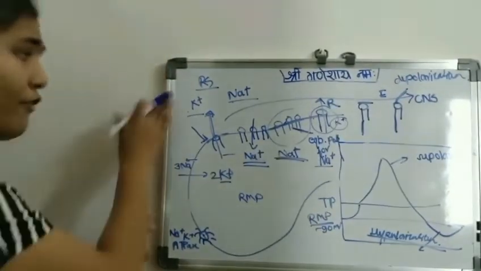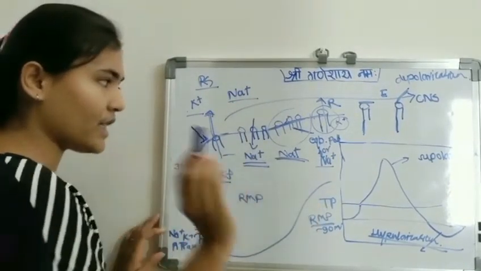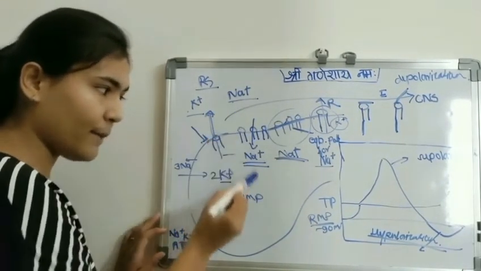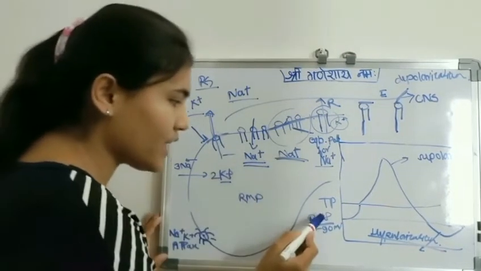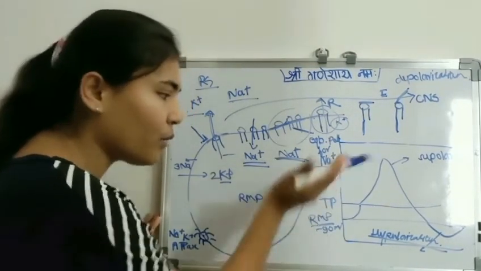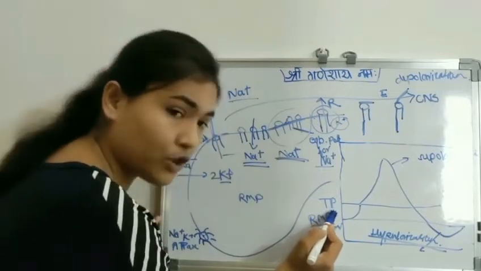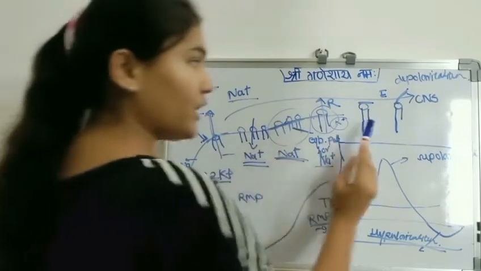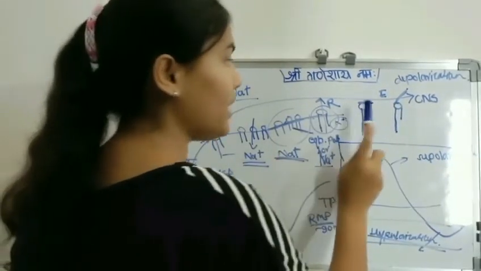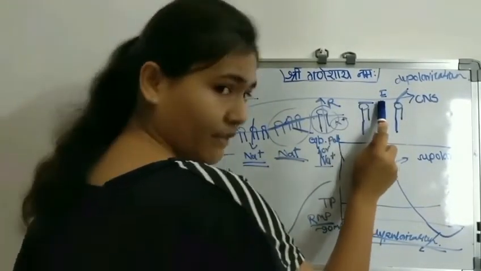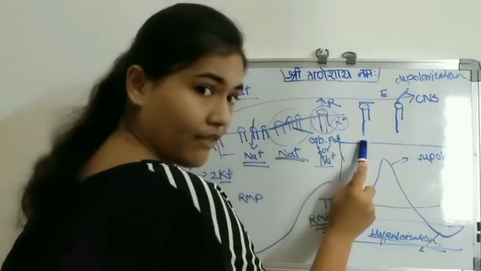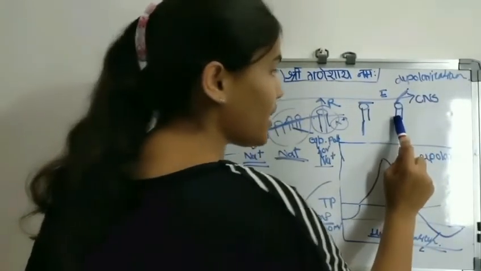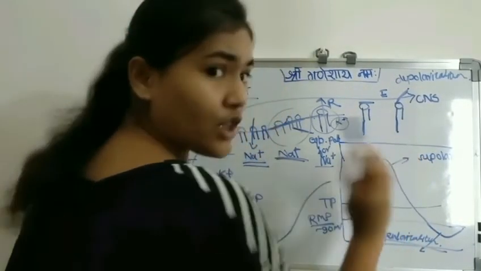After a stimulus to the neuron, there is activation of the mechanically sensitive sodium channel, which brings sodium in. This sodium causes the resting membrane potential to reach threshold potential. At threshold potential, there is activation of the voltage gated sodium channel. This voltage gated sodium channel has two configurations. In the resting state, the activated gate is closed and the inactivated gate is open. But in the excited state, the activated gate is open and the inactivated gate is already open.